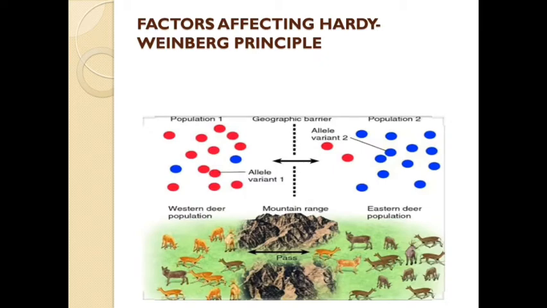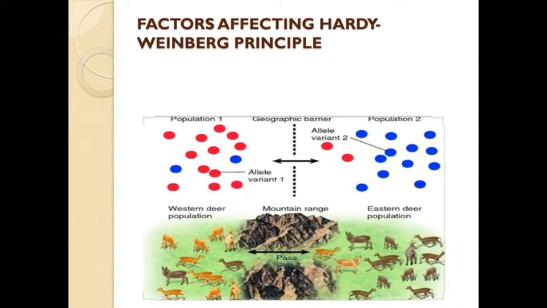So, my dear student, with the help of a diagram, let us understand the concept of gene migration or gene flow. Here you may see population 1 and population 2. In population 1, you will find allele variant 1, in red color. And in population 2, you will find allele variant 2, in blue color. In between these two populations, a geographical barrier is there.